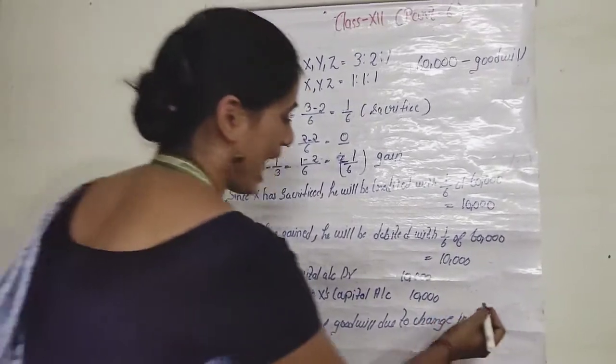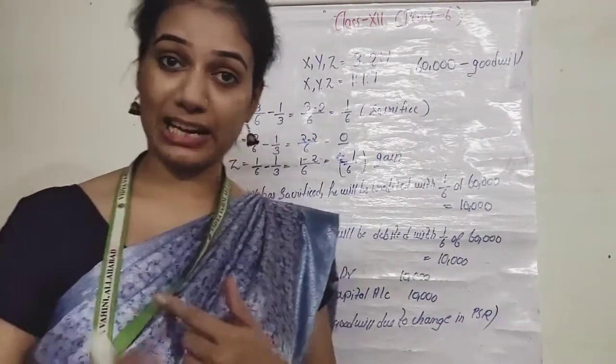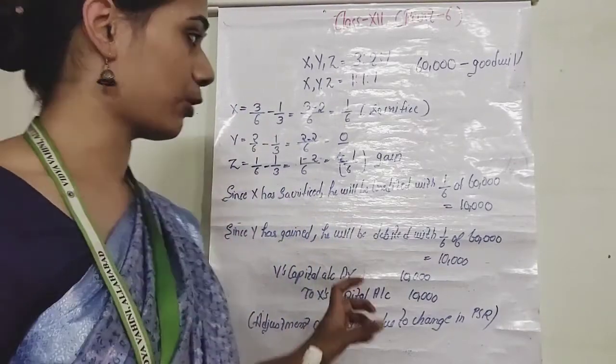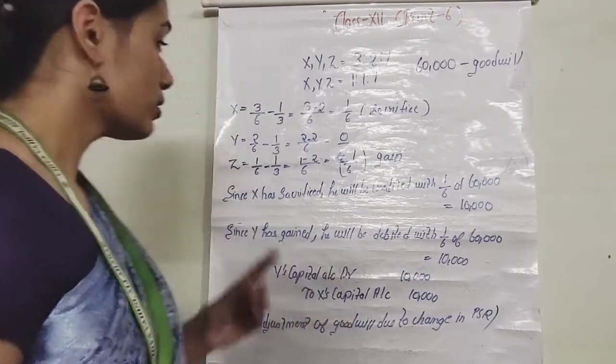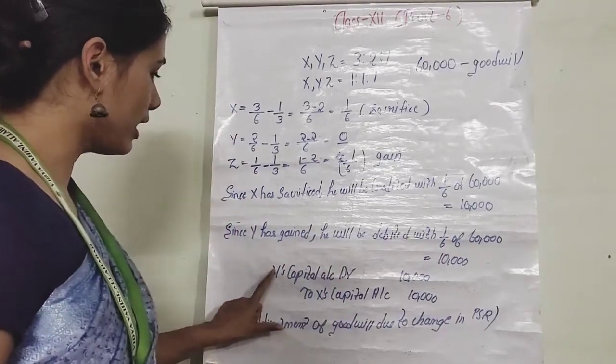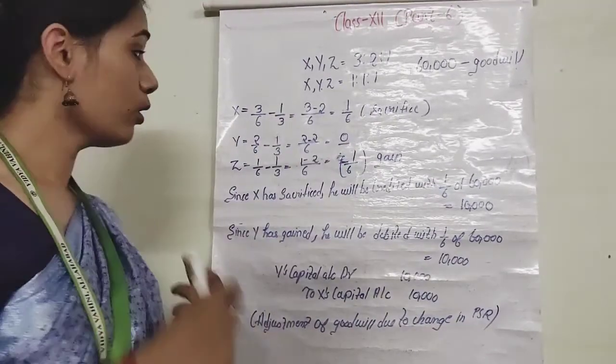So, hope you all have understood. This is very simple. You just have to calculate the sacrifice or gain, then you have to calculate the share for the goodwill. So, why we haven't written Y here? Because Y hasn't sacrificed anything, nor gained.